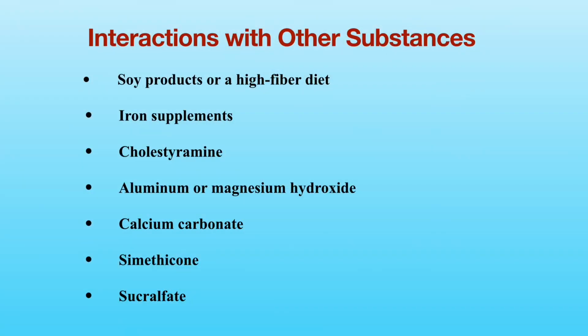Certain medications, supplements, and foods may decrease the absorption of levothyroxine. Here are some examples. Please be aware that aluminum hydroxide, magnesium hydroxide, calcium carbonate, and simethicone are the common ingredients in some over-the-counter antacids. Taking levothyroxine 4 hours before or after these foods and medications can minimize the problem of decreased absorption. With that, I will conclude today's video.